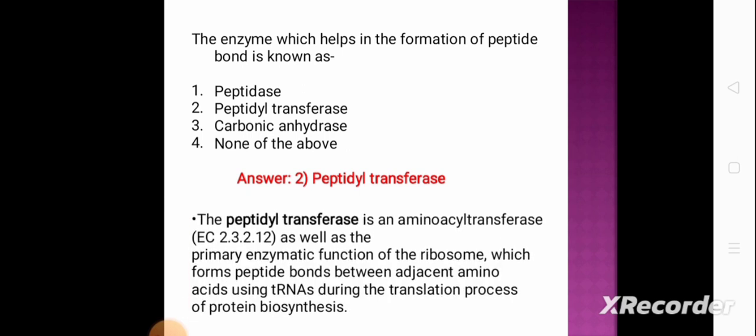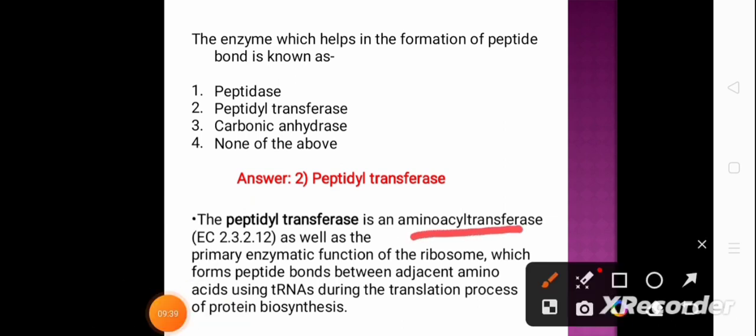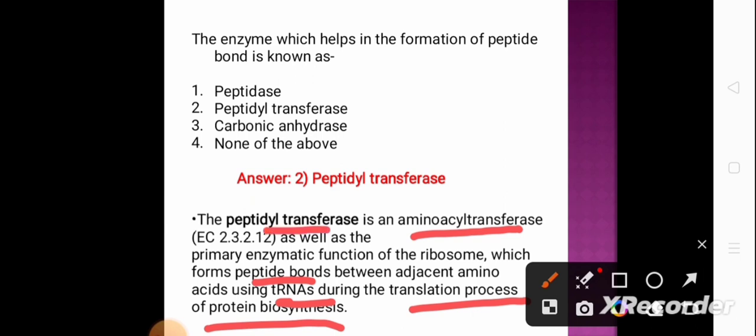The peptidyl transferase is an aminoacyl transferase. Its primary enzymatic function is in the ribosome, which forms peptide bonds between adjacent amino acids using tRNAs during the translation process of protein synthesis.